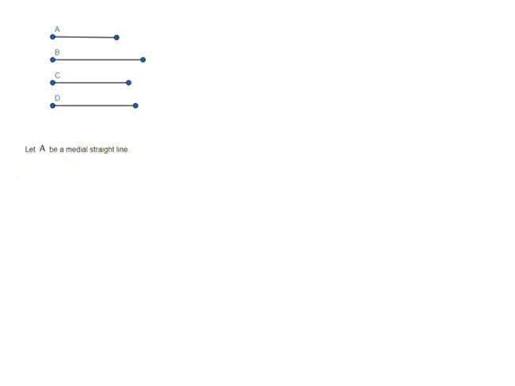So let A be a medial straight line. Set out a rational straight line B. Now construct C such that B by A is equal to the square on C. So now remember, B is a rational straight line and A is a medial straight line.